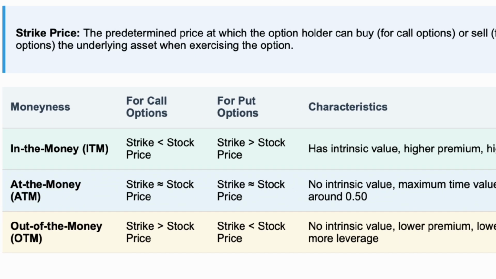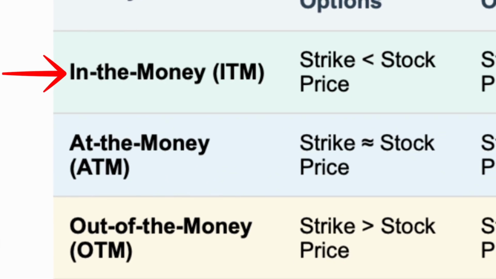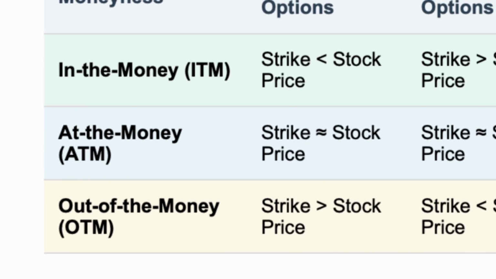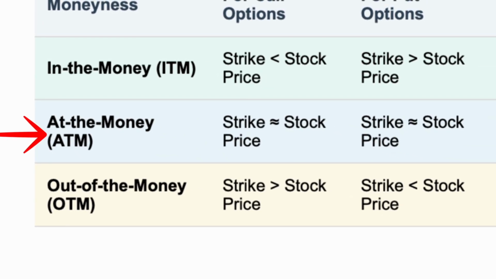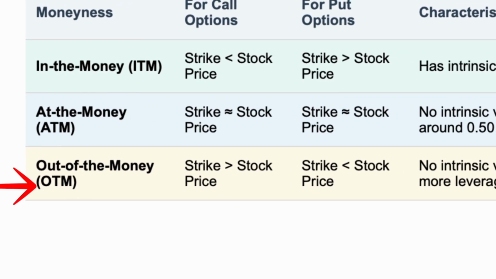We categorize options based on their strike price relative to the current stock price. An option is in the money when it has intrinsic value. For calls, that's when the strike price is below the stock price. For puts, it's when the strike is above the stock price. At-the-money options have strike prices approximately equal to the stock price, and out-of-the-money options have no intrinsic value.